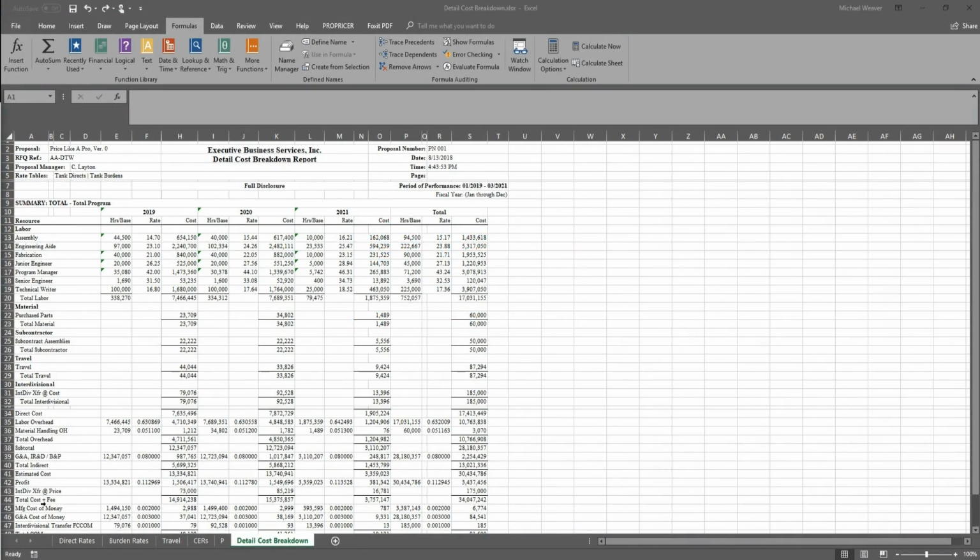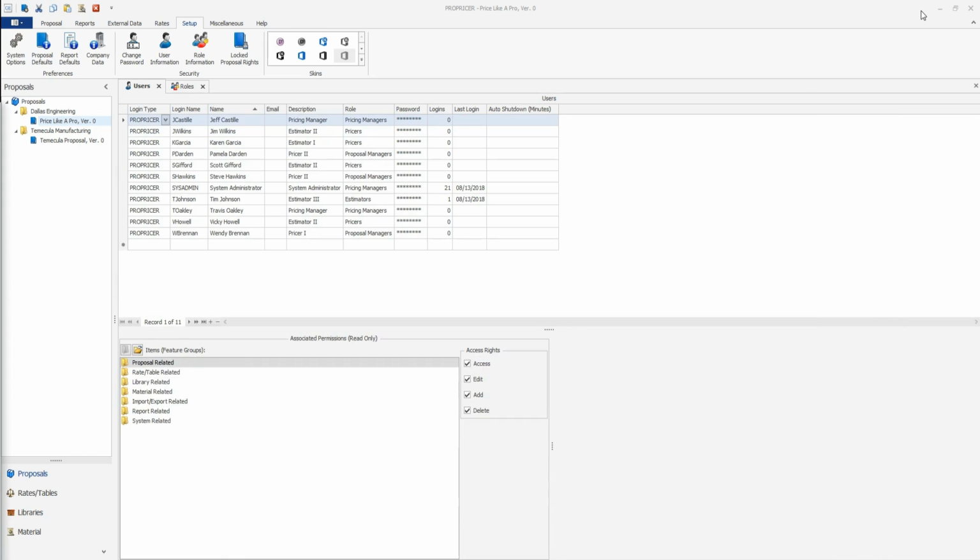When you use applications like Microsoft Excel for proposal pricing, you are limited in the types of things that you can do to restrict your users from making changes to others' data. It's also impossible to have hundreds or thousands of concurrent users within the same proposal making changes at the same time. In ProPricer, all your users can work together in the same proposal at the same time with an explicit set of permissions called roles.